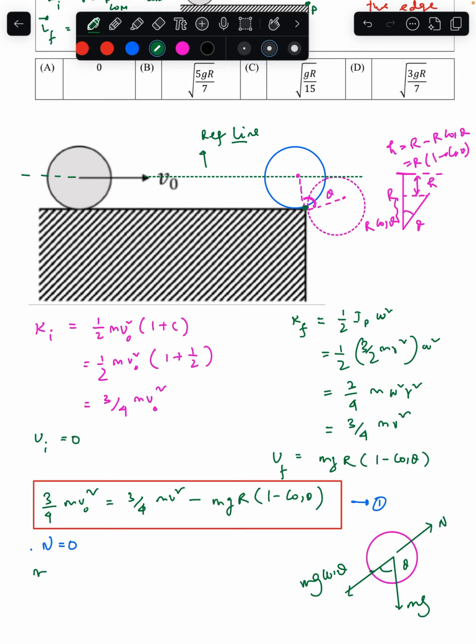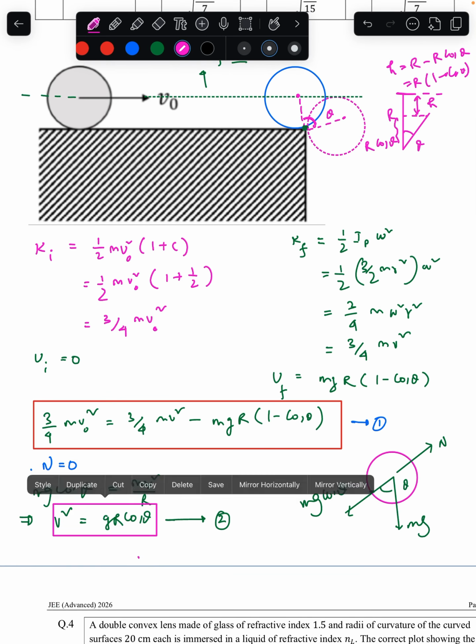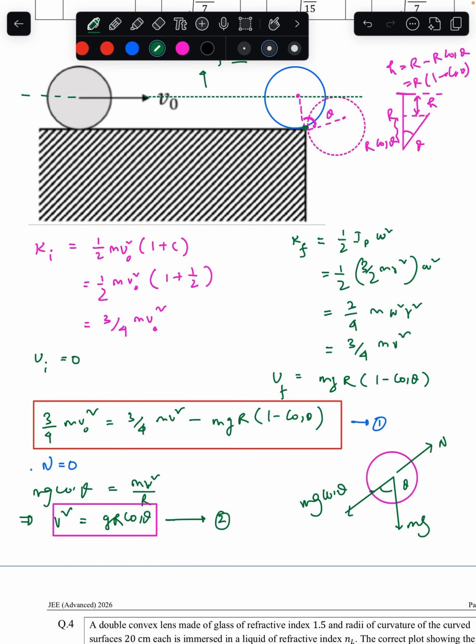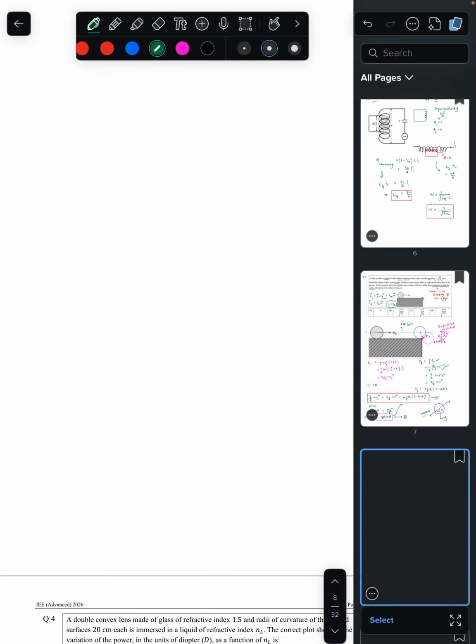So directly we can write mg cos theta is supplying the necessary centripetal force, that is equal to mv square by r. So from here we get v square is equal to gr cos theta. This is my equation number 2. So now if I replace the value of this one in the previous equation, we'll get the solution immediately. Let's do it.